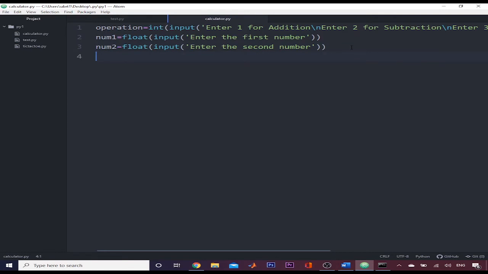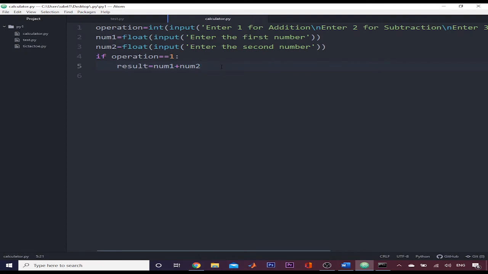Now we will use the conditional code to check the operation the user has specified, and then operate on the two numbers accordingly. So if operation double equals 1, then we will add number 1 plus number 2, and store their sum in a variable result.